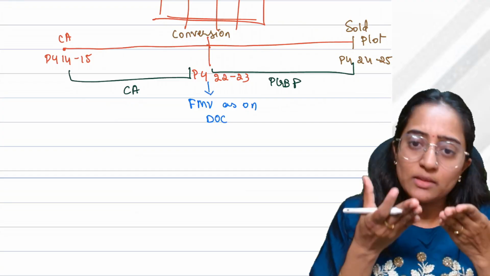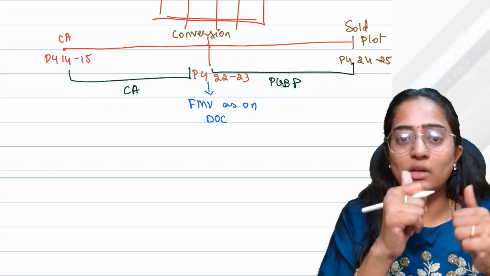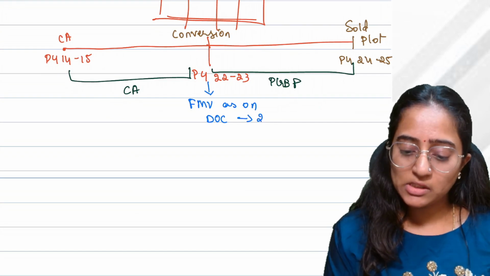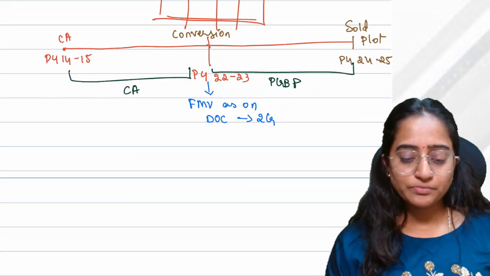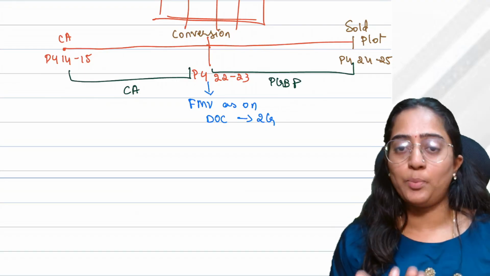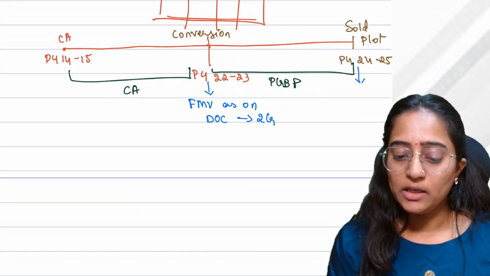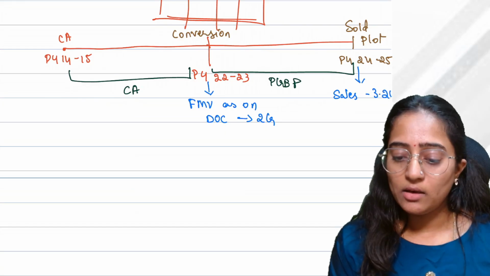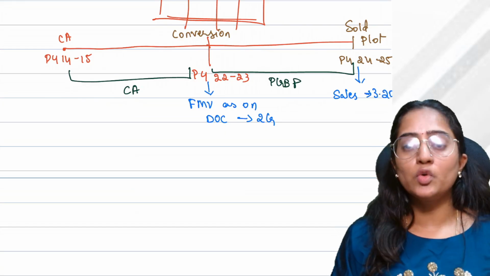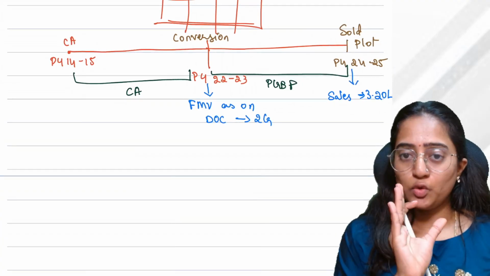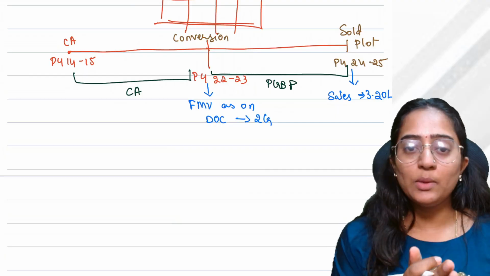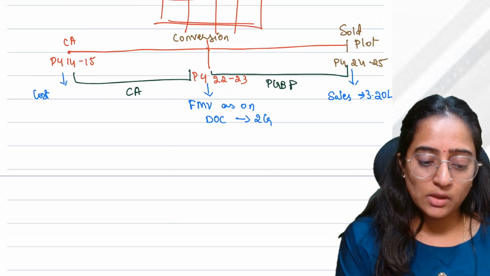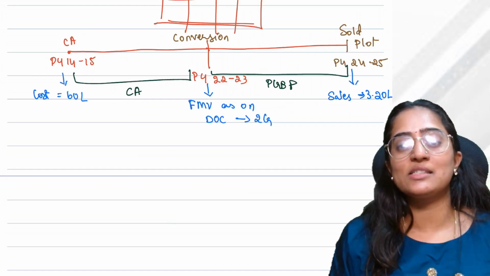Let's consider the fair market value as on this date is 2 crore. When you sold that property in PY 24-25, the total sales you got is 3 crore 20 lakh. You have got 3.2 crores from selling the plots. Fair market value is 2 crore, and the cost involved in purchase is 60 lakh. These are the necessary information.